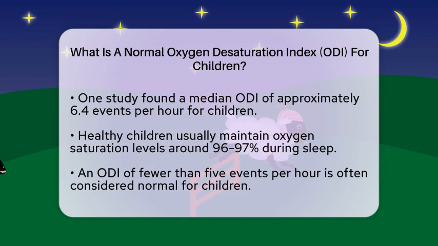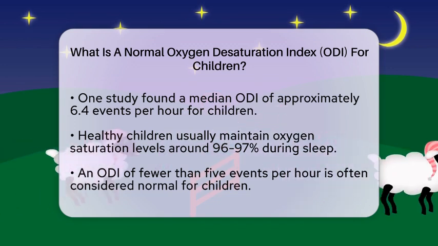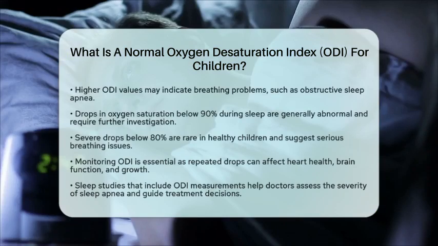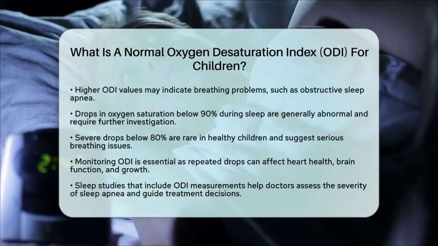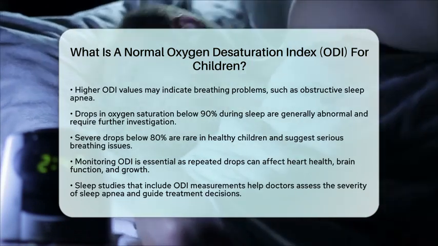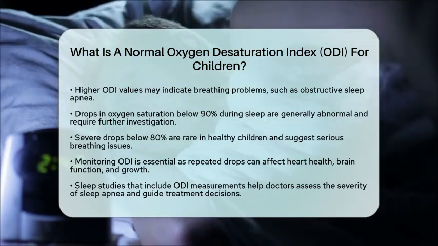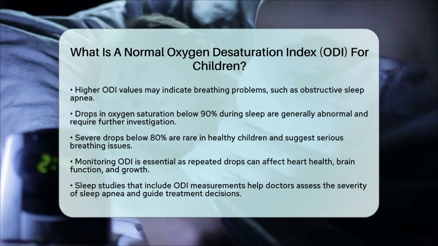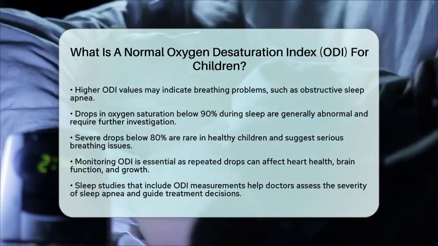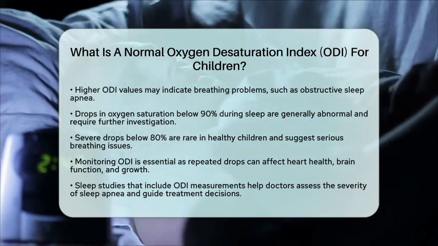Monitoring the oxygen desaturation index in children is vital. Repeated drops in oxygen levels can impact heart health, brain function, and overall growth. Sleep studies, also known as polysomnography, that include this measurement help doctors understand the severity of sleep apnea and make informed treatment decisions.